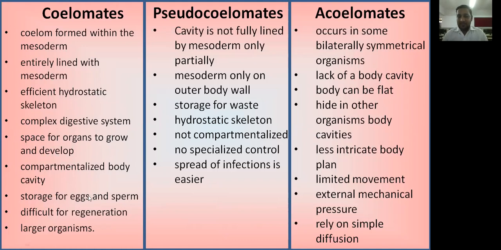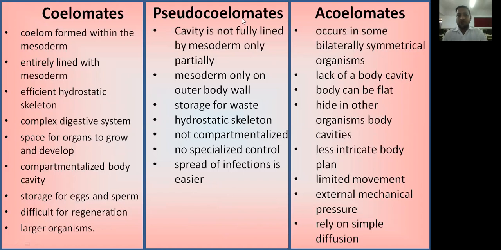They have storage for eggs and sperm, a specific cavity or pouch for storing eggs and sperm. Regeneration is difficult; the regeneration power is very low, around zero, and none of these organisms regenerate. The body size of coelomates is large.